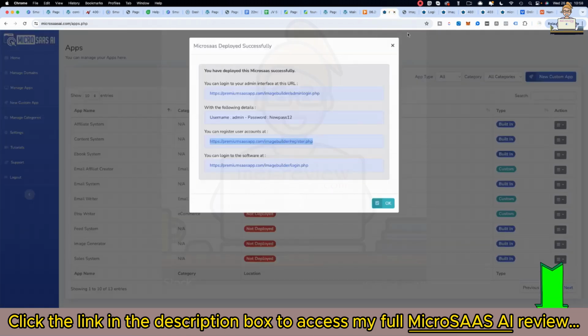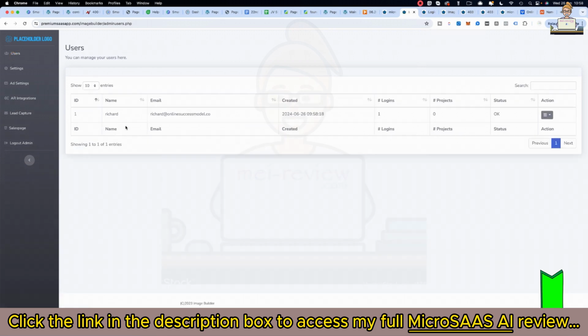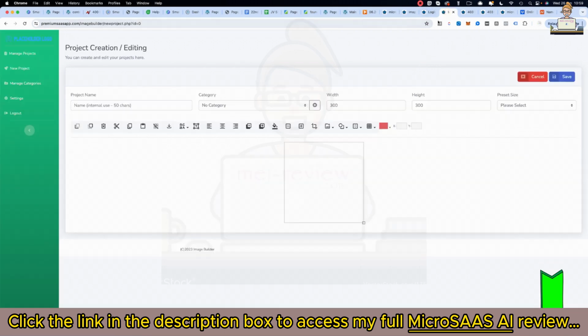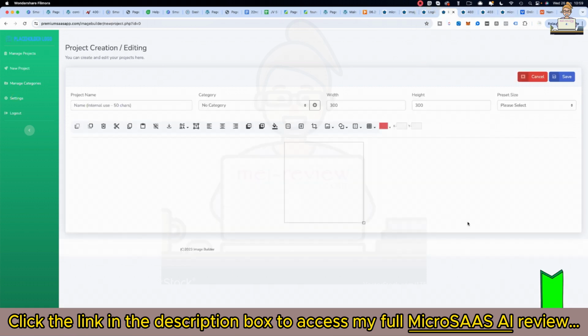Let me show you inside the actual admin area. You can see I've registered there. One login, I haven't created any projects yet. So I'll go back over here and I'll go to settings. I'll add in my OpenAI key. Okay, so I've added my key in.